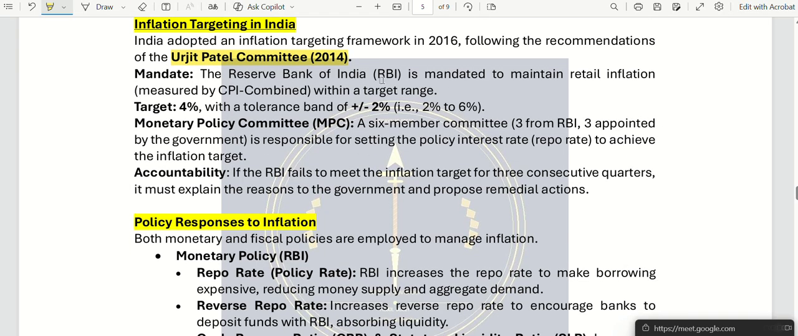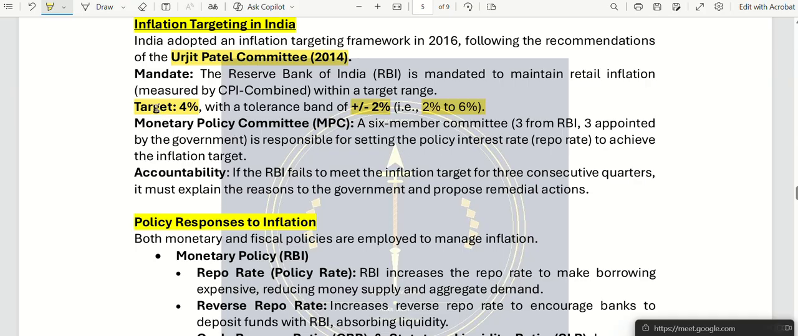Now this Urjit Patel committee suggested that India should maintain a target of 4% inflation with a tolerance band of plus or minus 2. So from 2% to 6% we should try to maintain, and on average it should be 4%. Plus 2 or minus 2 we can handle. That's what he said. That was the committee's suggestion.